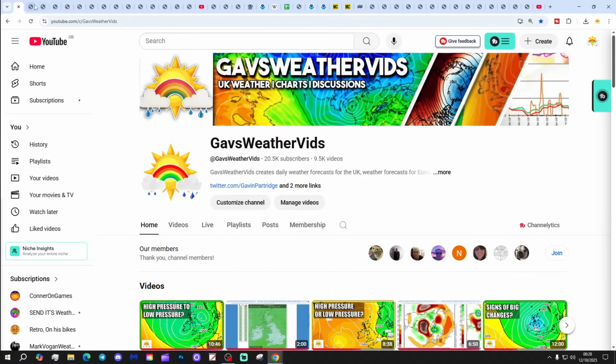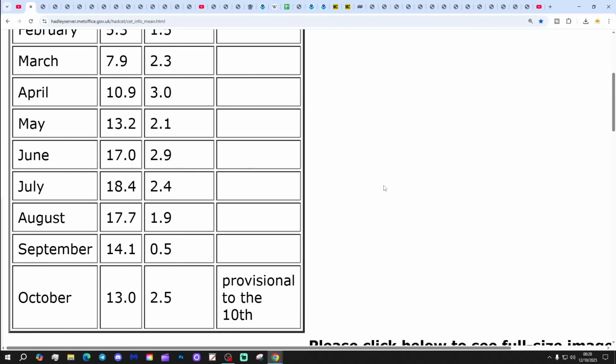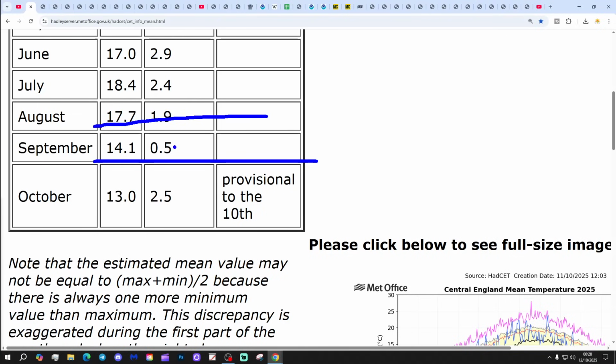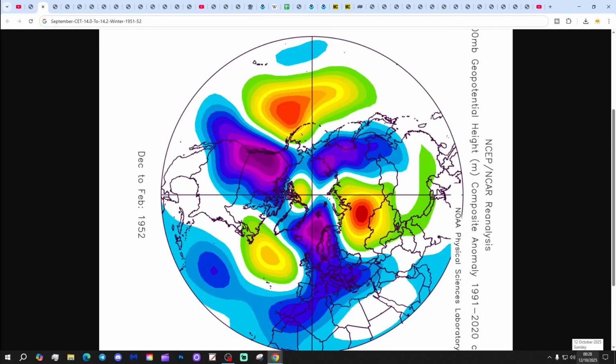Right, we're going to start off with some analogs. So we're looking at September data with our two analog sets this update. We're going to start off with Central England Temperature. September 2025 came in at 14.1, that's just half a degree above the 61 to 1990 average. So we are going to be looking at winters following Septembers with a CET of 14.0 to 14.2, starting with 1951-1952. Thanks so much to Shrine Bruin for sorting out these years for us.